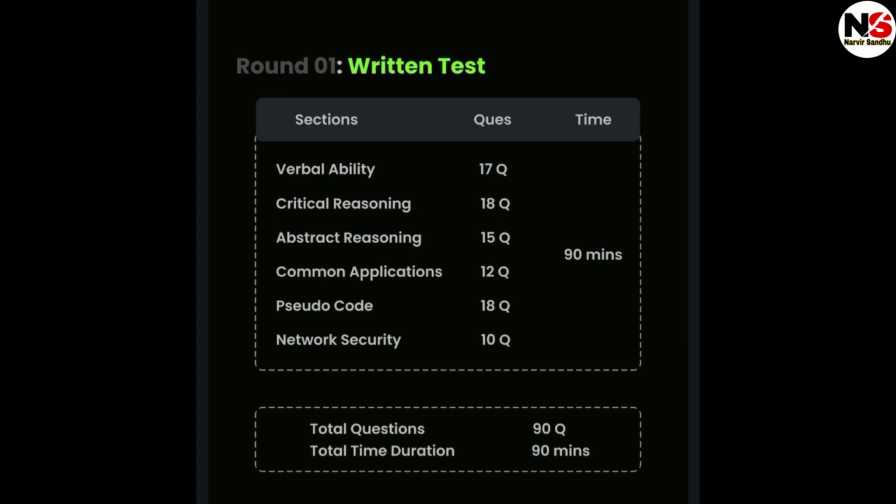In the written test there are a total of 90 minutes and the total number of questions is 90. So the first 17 questions will be from verbal ability, then critical reasoning has 18 questions, then 15 questions from abstract reasoning. Common applications have 12 questions, 18 questions from pseudo code, and 10 questions from network security. So the total number of questions is 90 and the total time is 90 minutes.